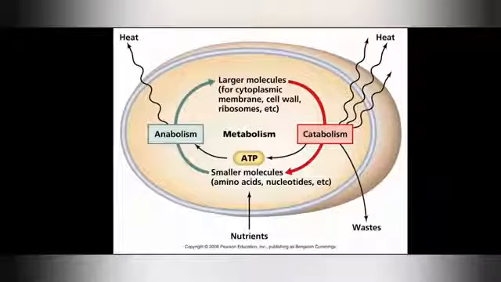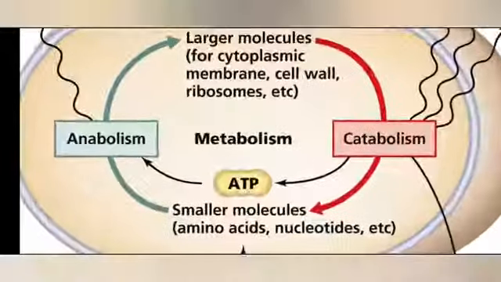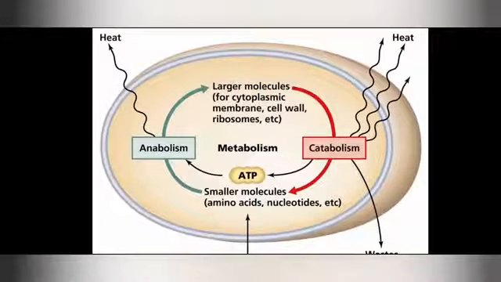So this is an image of the metabolism cycle. You can see it. Metabolism, what is metabolism? Metabolism is the metabolic process by which the nutrients or larger molecules of the nutrients are being used up or being broken down by the body in order for the proper growth and development. Now you can see the metabolism is of two types, anabolism and catabolism. You have already read it in class 9. What is anabolism, what is catabolism?